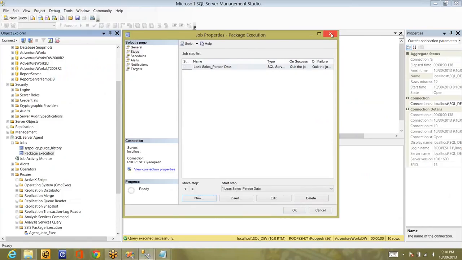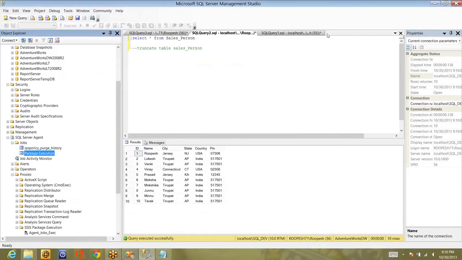So this is a real beautiful option in SQL Server Agent. But what is the difference between SQL Server Agent and running the package by right-clicking in SSMS? Even in SSMS, you are coming here, right-clicking and executing it. Even in SQL Server Agent, you are doing the same. There are a lot of advantages if you go for SQL Server Agent.